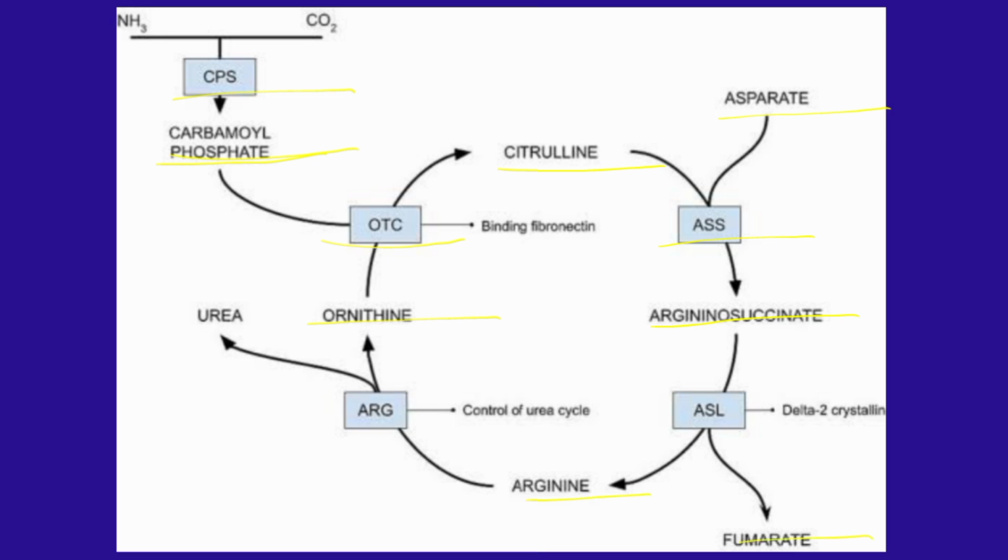And fifth and last reaction is formation of urea. Arginase is the fifth and final enzyme that cleaves arginine to yield urea and ornithine. Ornithine, so regenerated, enters mitochondria for its reuse in the urea cycle.